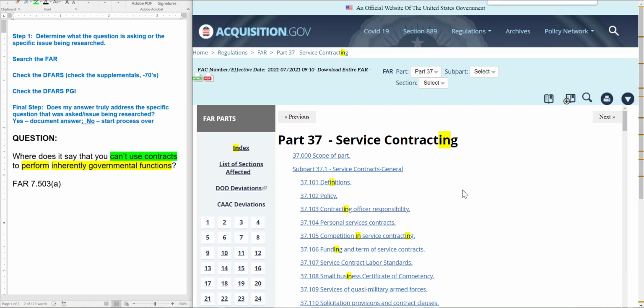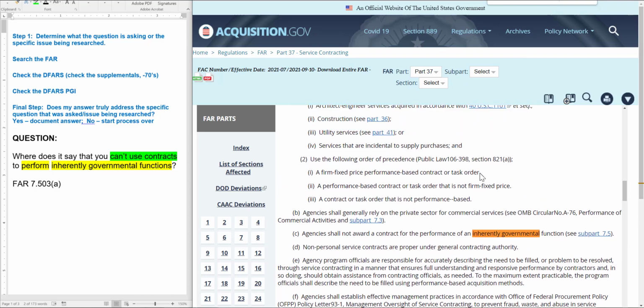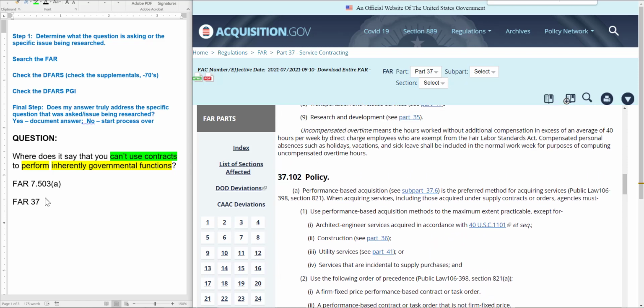Now if I type in FAR part 37, inherently governmental, okay, I've got 6 different instances where that comes up. Now look at this first one. Agency shall not award a contract for the performance of an inherently governmental function. This actually answers the question too, doesn't it? It absolutely does. And so I'm going to write that down. FAR 37, this is paragraph C of 37.102. Oops, gotta love it when that happens. Okay, 37.102(c). Now, there it is right there.